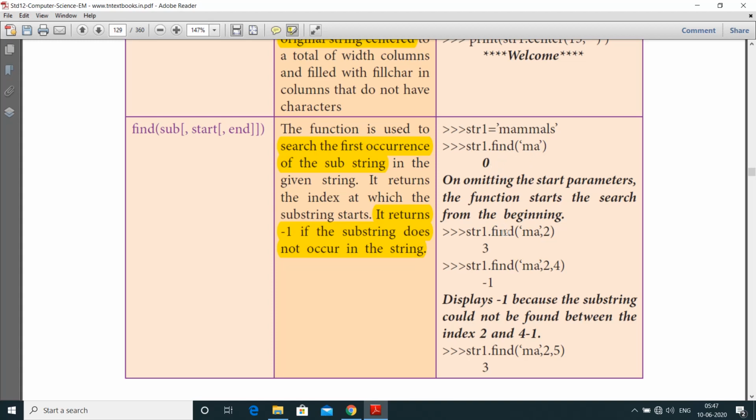Next one is str1 of find of MA comma 2. That means, since there is no first one, we have to see where the second MA is. So here the index value is 3. So output should be printed as 3.